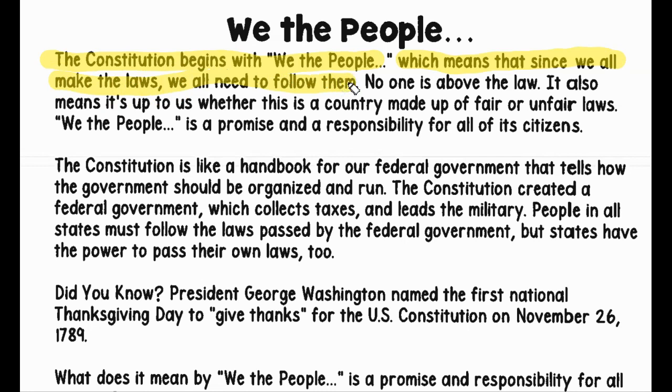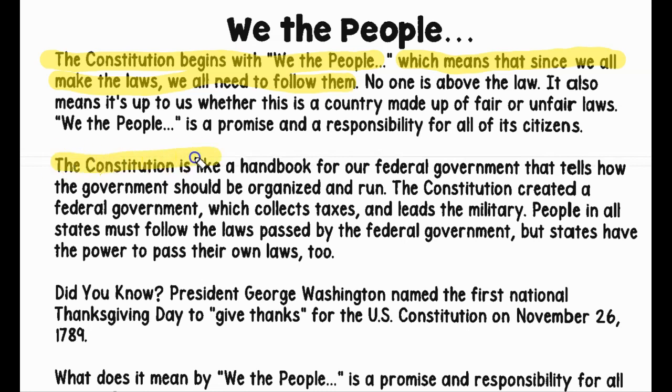No one is above the law. Kind of like the classroom's rules, huh? We made those. It also means it's up to us whether this is a country made up of fair or unfair laws. We the people is a promise and a responsibility for all of its citizens. The Constitution is like a handbook for our federal government that tells how the government should be organized and run.